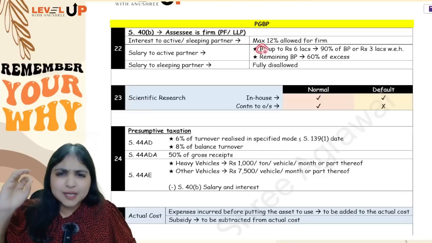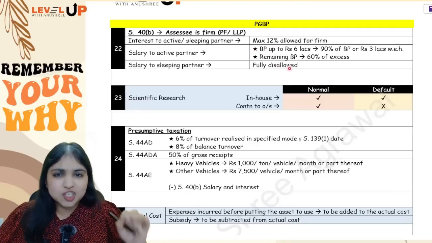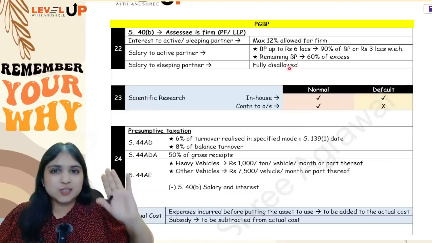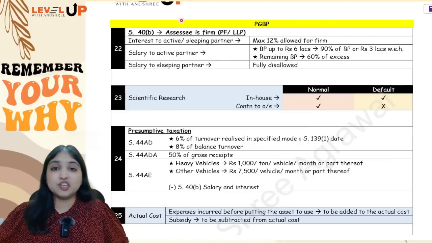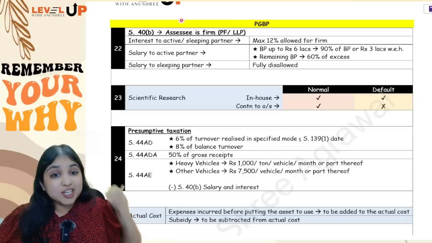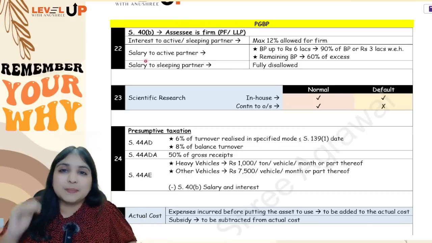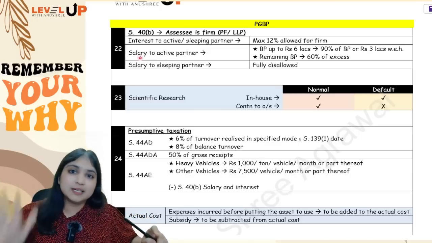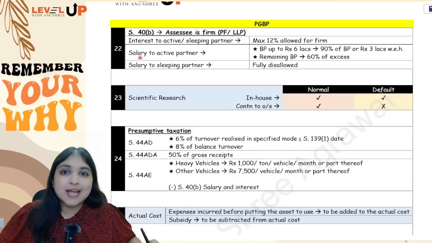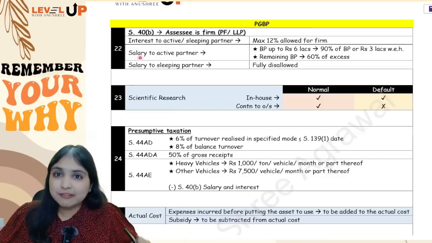Book profit is nothing but normal usual PGBP, guys. As per chapter 4D, consider all PGBP adjustments, consider interest adjustment also, consider unabsorbed depreciation adjustment also, consider all PGBP adjustments just before subtracting salary to partners. Just don't consider one adjustment. Which adjustment? Salary to partners. So ignoring salary to partners, find the PGBP, that will become book profit.